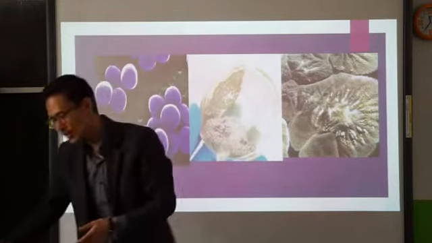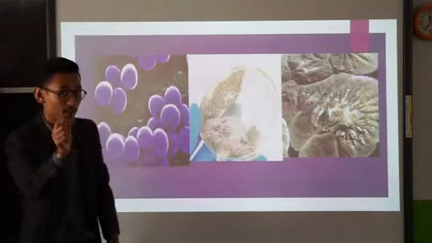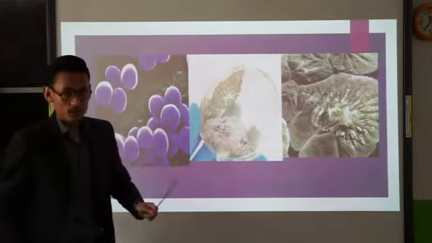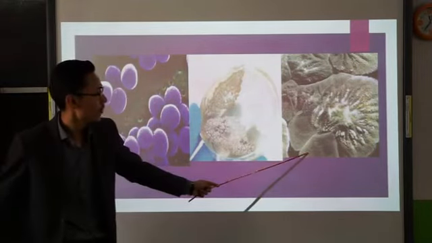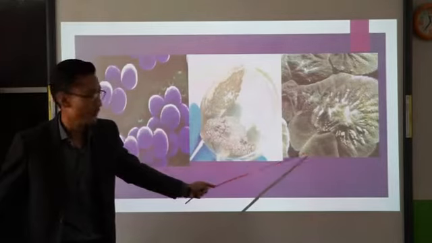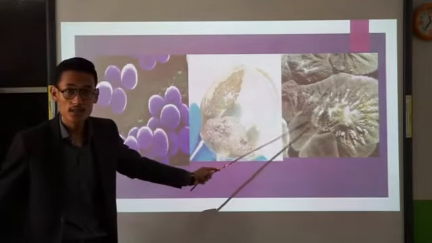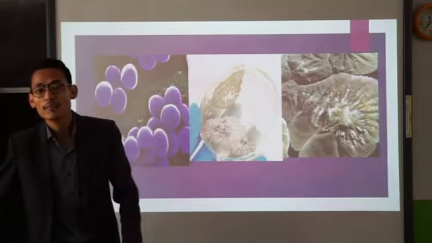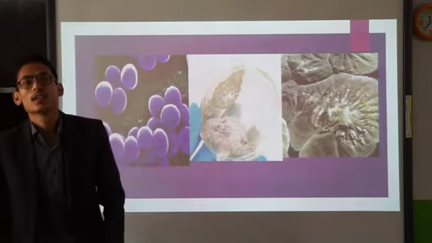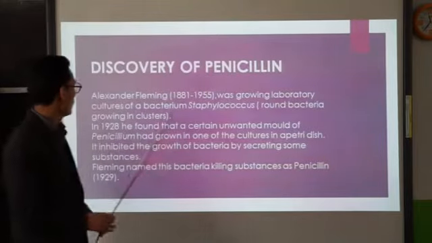So therefore, penicillin, the first antibiotic, was obtained from the fungus called Penicillium notatum. So this is the fungus Penicillium notatum, and from this fungus, the first antibiotic penicillin was discovered. Okay, so look over here.